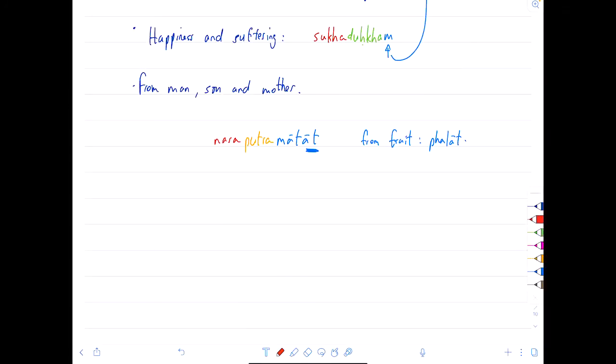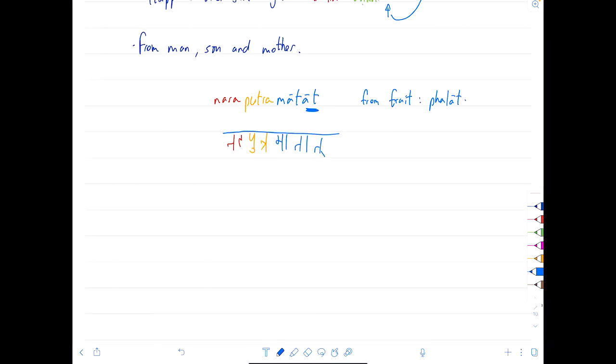Devanagari. Naraputramatat. Matat. From man, son, and mother. So this is an example of how the last word takes on the paradigm of the neuter. How about one more, please? Okay, you do one example.